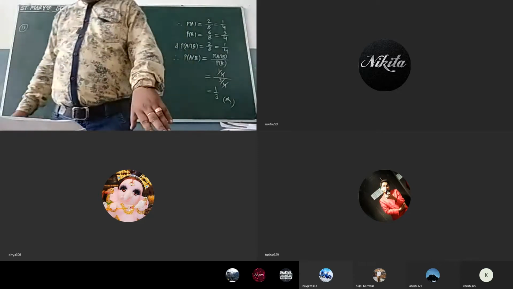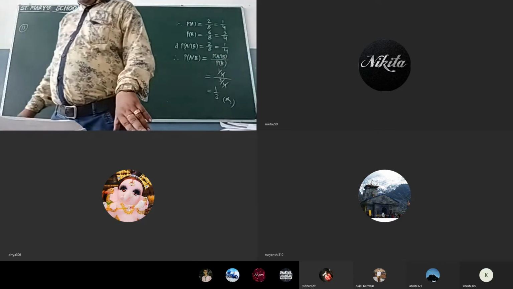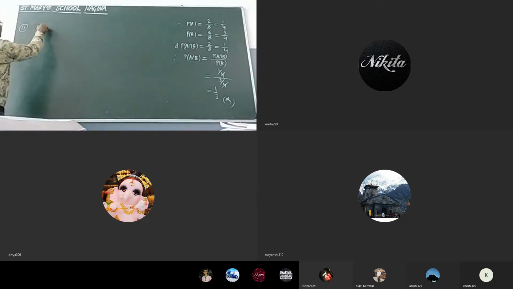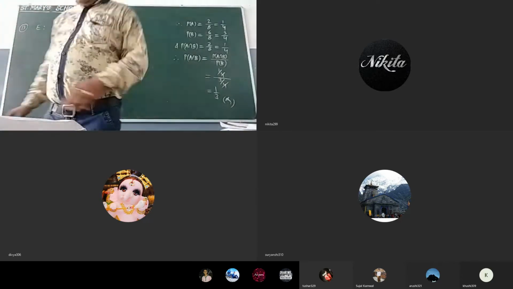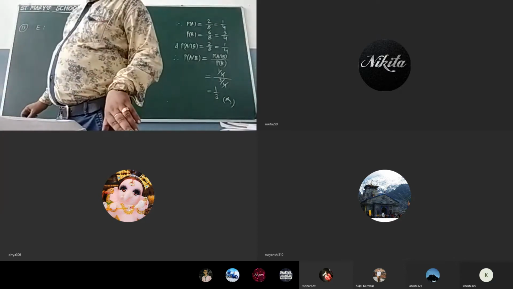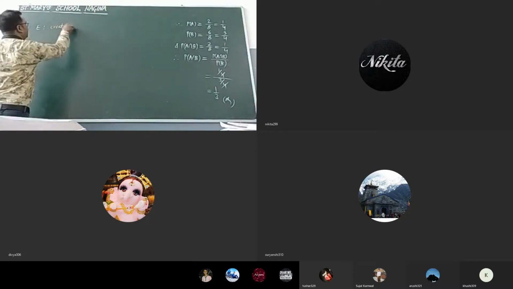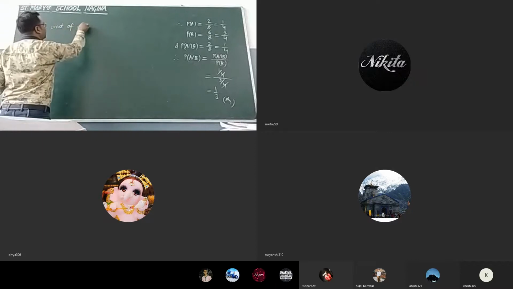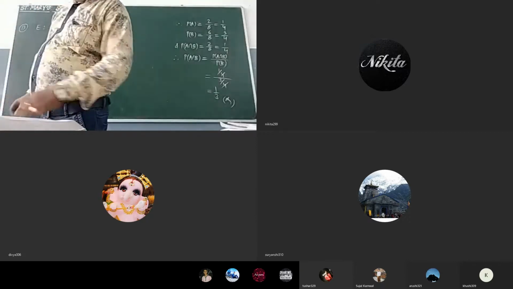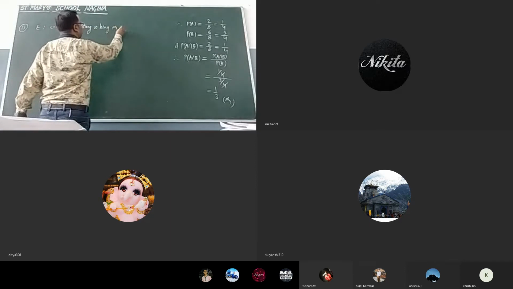Question. One card is drawn from a well-shuffled pack of 52 cards. If E is the event that the card drawn is a king or an ace, so it is given E such that event of getting a king or an ace.